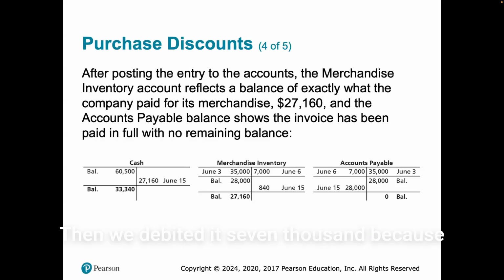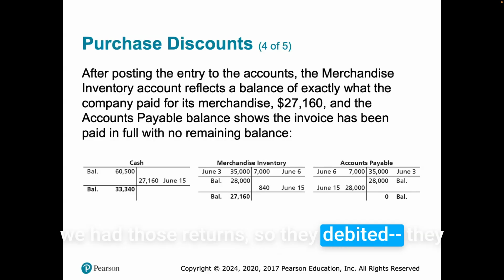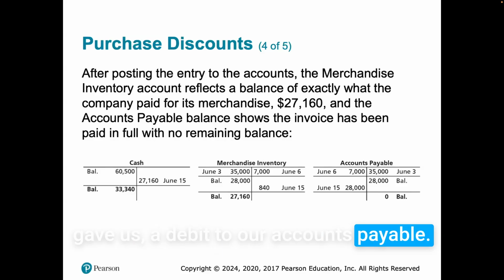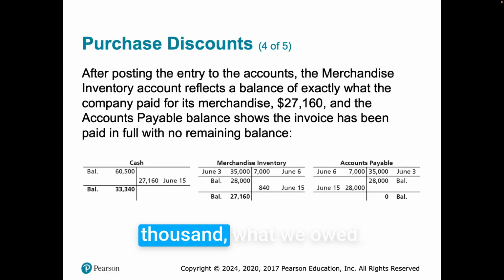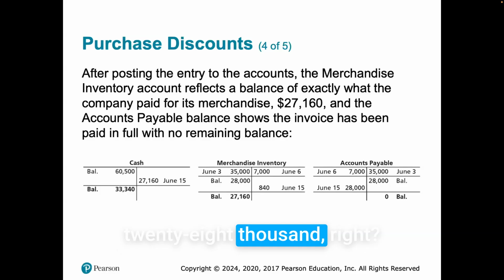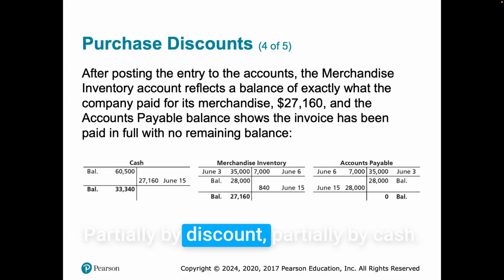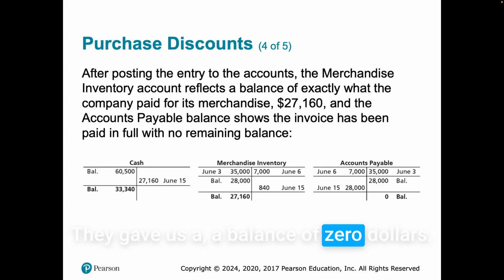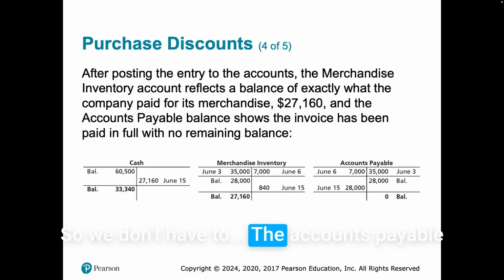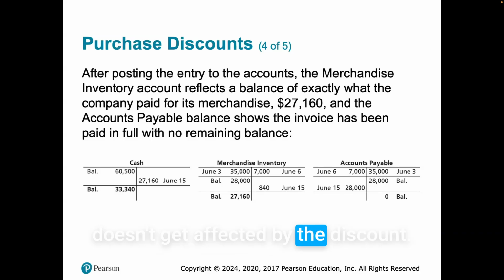Accounts payable was $35,000 on June 3rd. Then we debited it 7,000 because we had those returns. So they gave us the debit to our accounts payable, gave us a balance of 28,000, what we owed. Then we paid our 28,000, right? Partially by discount, partially by cash. That gave us a balance of $0. So the accounts payable doesn't get affected by the discount.